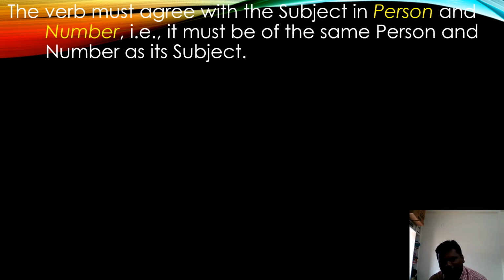Before we start the topic, I want to tell you one thing. What is agreement of a verb with the subject? We know that in normal sentences we have a subject and a verb. The subject must agree with the verb in number and gender.